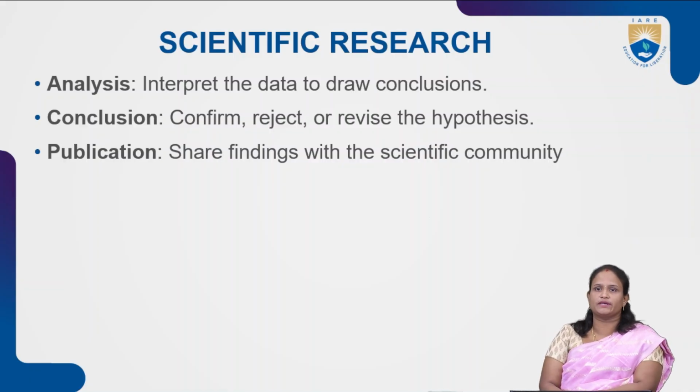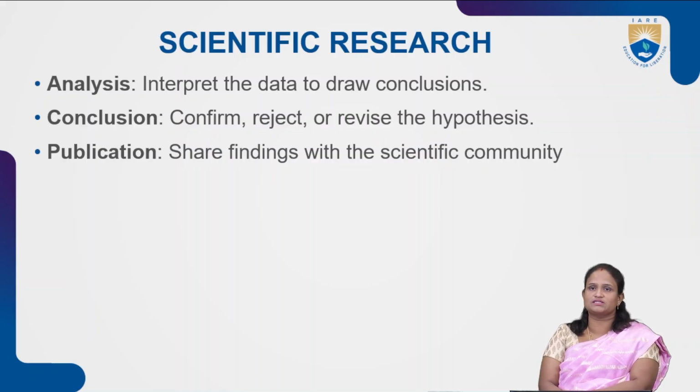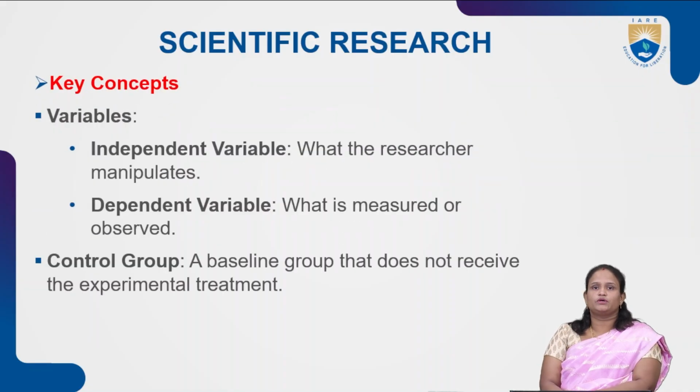After all these steps, you have to confirm your conclusion or revise it, or you may not be satisfied with that particular conclusion, so you will reject it. Obviously, if you reject that conclusion, there is a problem somewhere in your subject. If it is confirmed, you can go on to publication, meaning sharing your findings with the scientific community. Whatever research you have done, you share it with scientific communities.